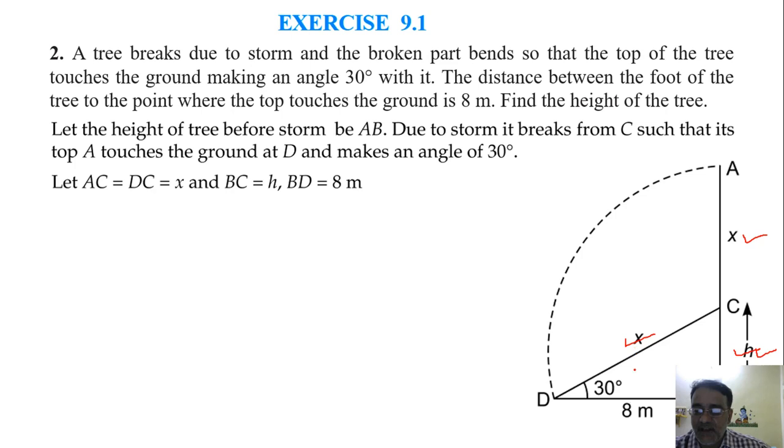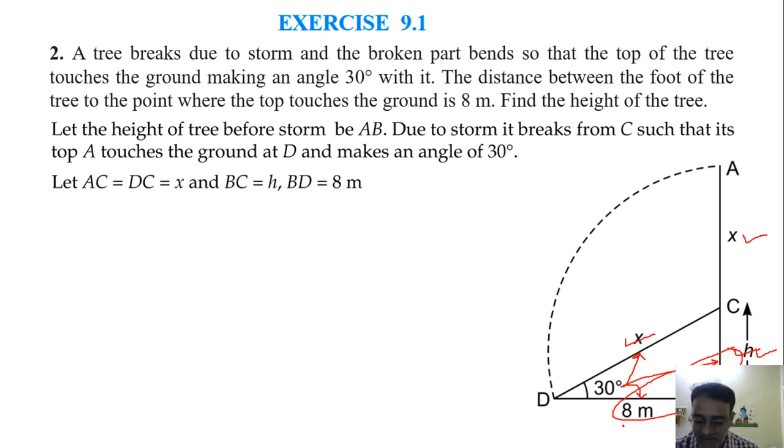So with respect to this angle, 8 meter is which side? Adjacent side. Very good. And height is? Opposite. This side h is opposite, and this x is hypotenuse. Very good. So when we have to find h, we'll see these two, that is opposite and adjacent. So which trigonometric ratio will we use?